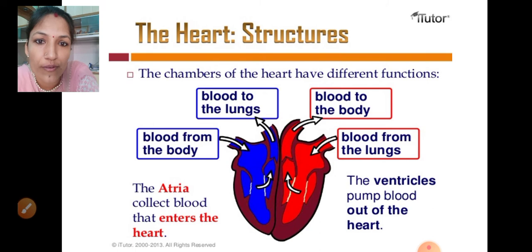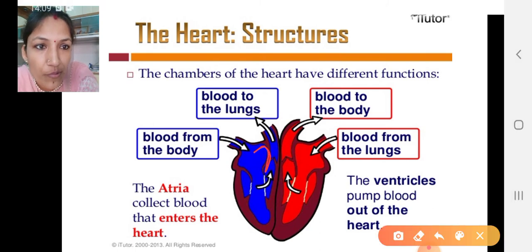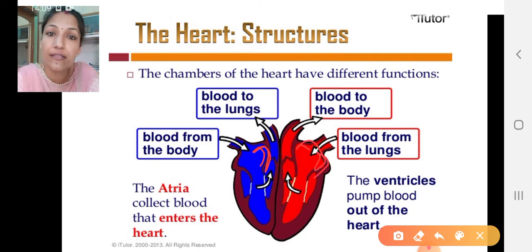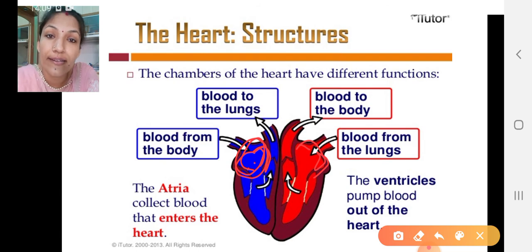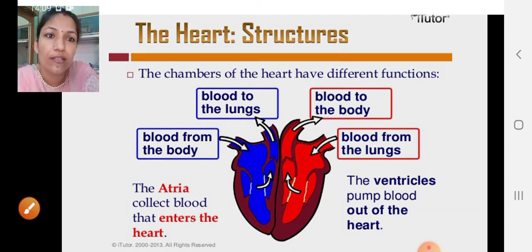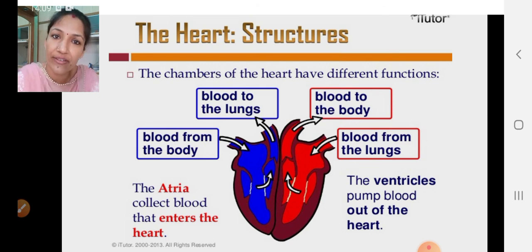Now over here I'll show you this particular portion, this notch, this is termed the auricle. And this complete section is the atria or atrium. Atria is plural, atrium is singular. Got it? Now here we'll see the chambers as I was talking about. The 4 chambers: 2 upper are atria, 2 lower are ventricles.